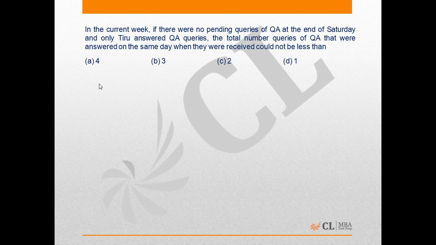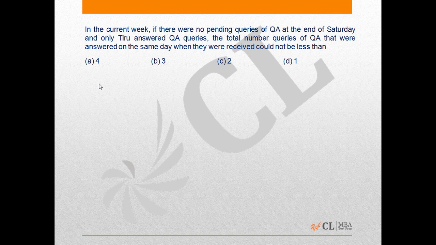In the current week, if there were no pending queries of QA at the end of Saturday and only Thiru answered QA queries, the total number of queries of QA that were answered on the same day when they were received could not be less than.